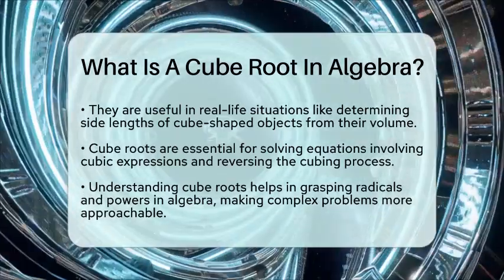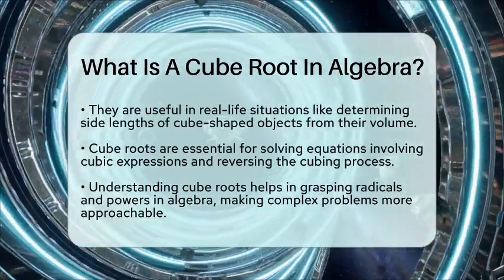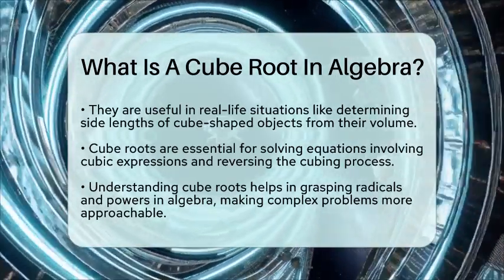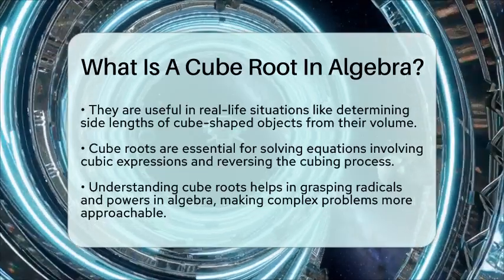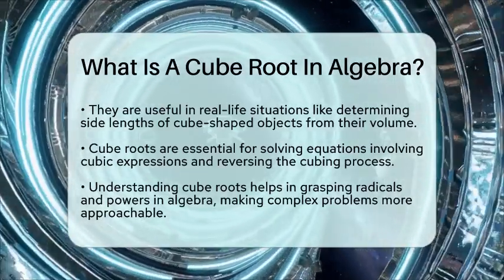To sum up, a cube root is the number that, when multiplied by itself 3 times, equals the original number. It is written as cube root followed by the number or as the number raised to the power of 1/3. It helps you find the side length of a cube when you know its volume and is a key part of understanding radicals and powers in algebra.